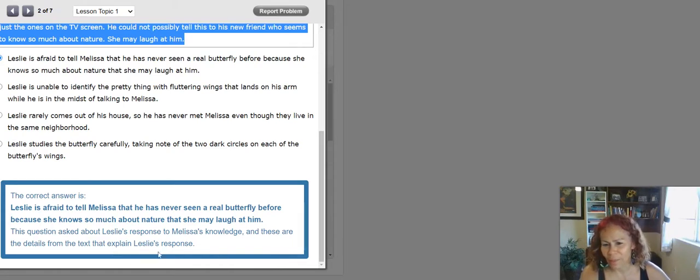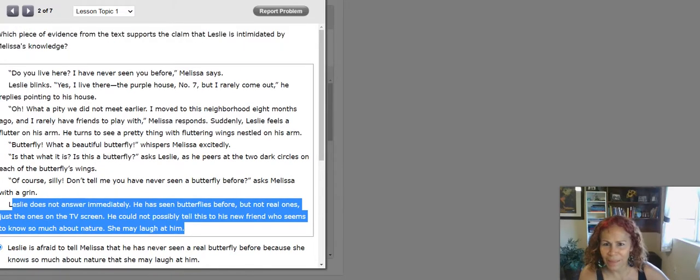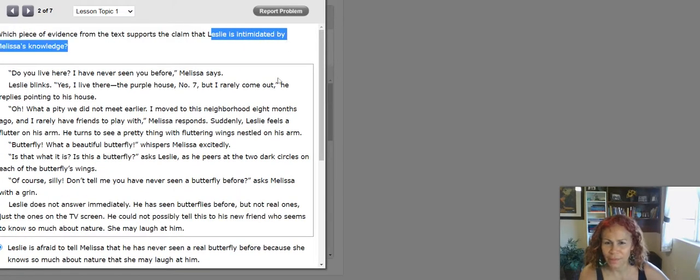This question asked about Leslie's response to Melissa's knowledge, and these are the details from the text that explain Leslie's response. Remember that Leslie didn't answer immediately. Why not? He was afraid that Melissa may laugh at him. So that is what supports this. Leslie is intimidated by Melissa's knowledge because she knows so much and she may laugh at him.